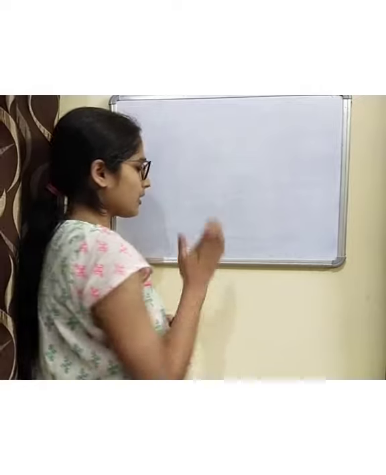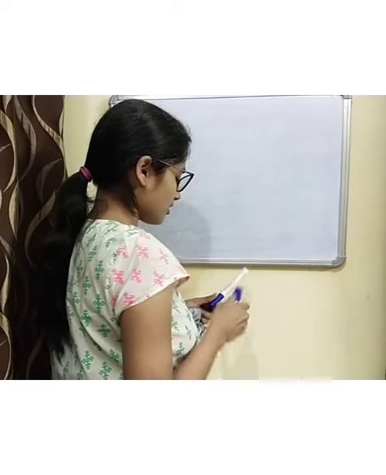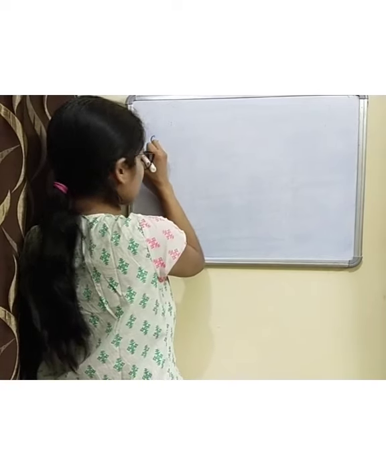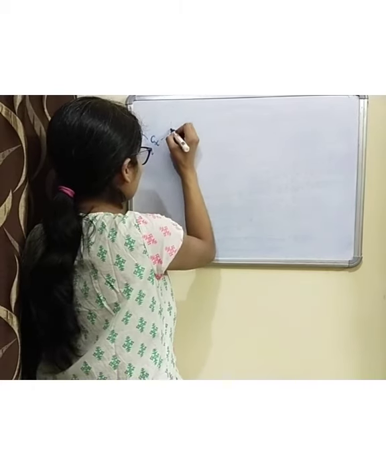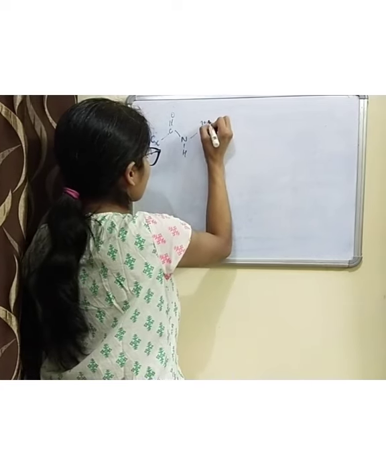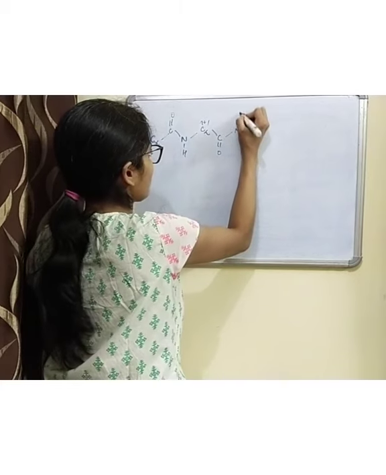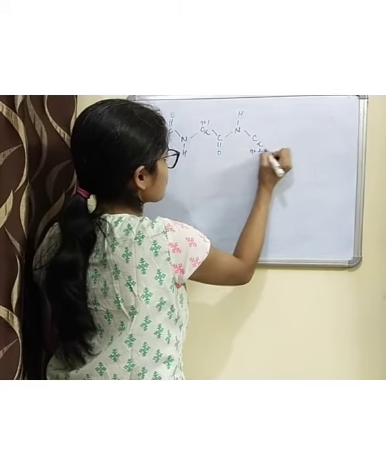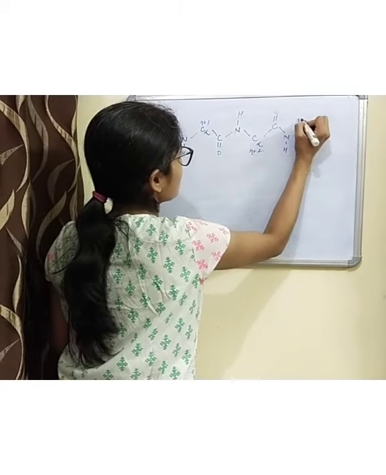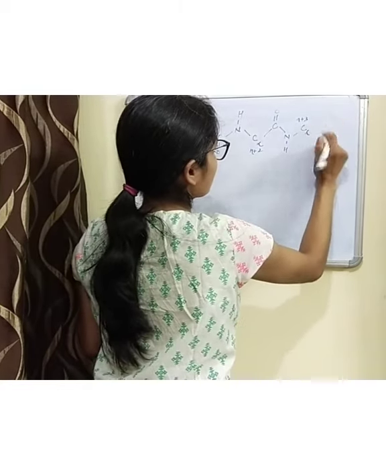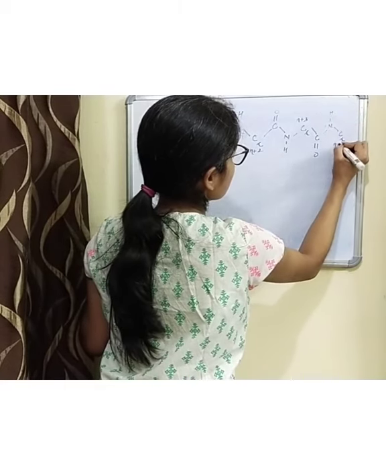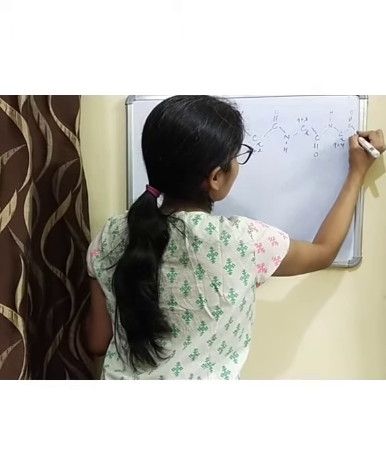If we look into the atomic structure, suppose this is the nth alpha carbon atom, C double bond O, NH, then C alpha, this is N plus 1, C double bond O, NH, then C alpha, N plus 2, C double bond O, NH, C alpha, this is the third, then C double bond O, NH, C alpha, this is N plus 4, C double bond O, NH.